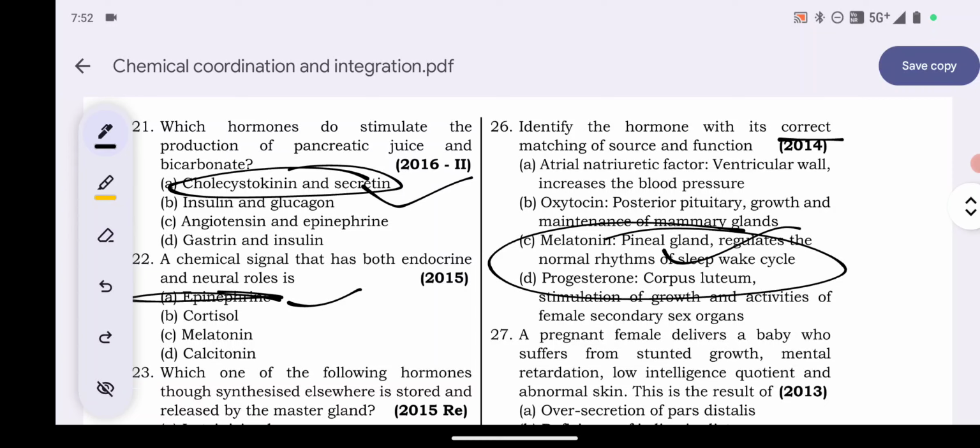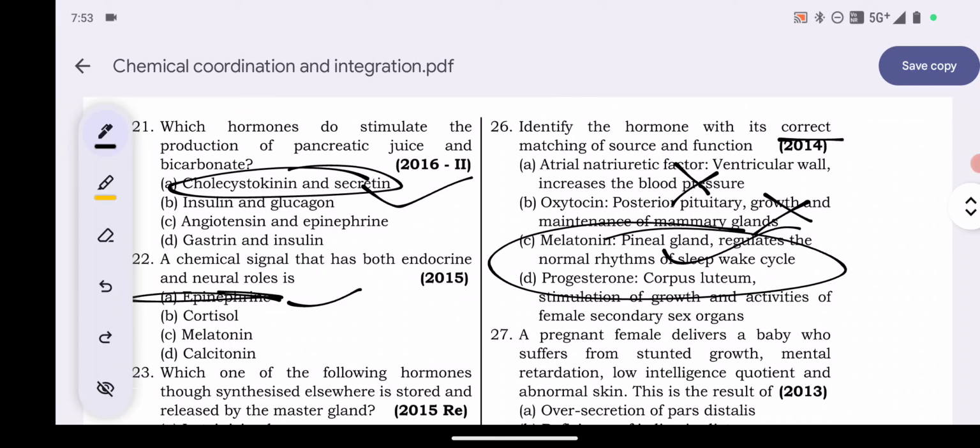Pineal gland regulates the normal rhythm of sleep-wake cycle. Explanation: ANF, atrial wall, which helps in lowering blood pressure. यहाँ पर इंक्रीज दिया गया इसलिए ये गलत हो गया. ऑक्सीटोसिन, पोस्टीरियर पिट्यूटरी, smooth muscle contraction. So this one also is wrong. C. ठीक सही है आपका आंसर ये.